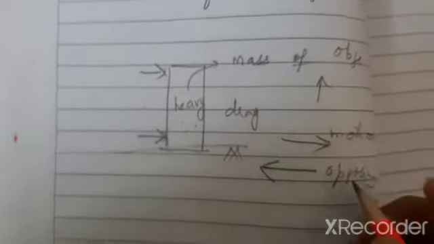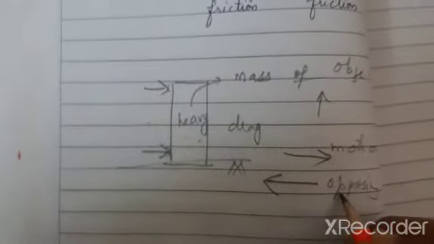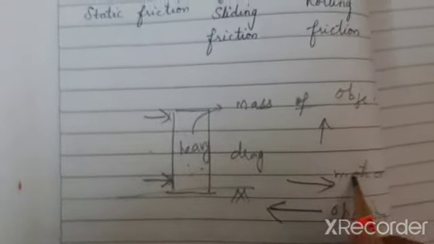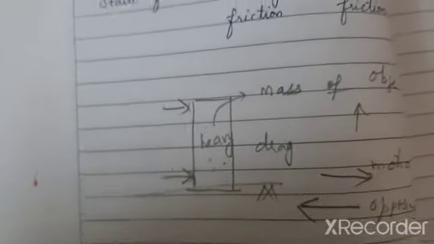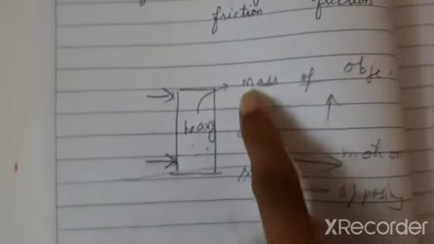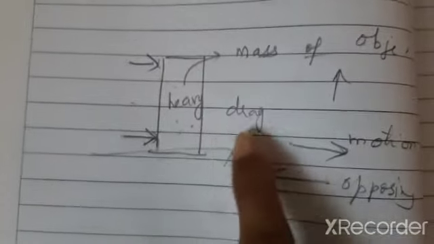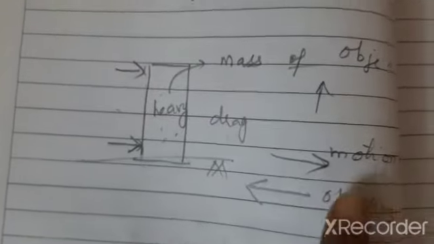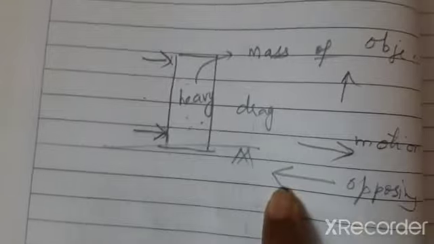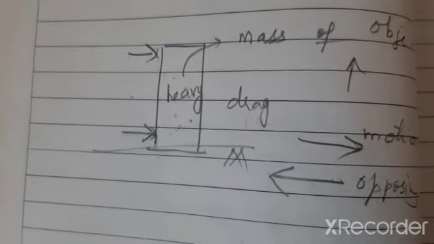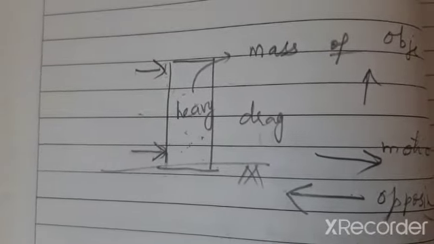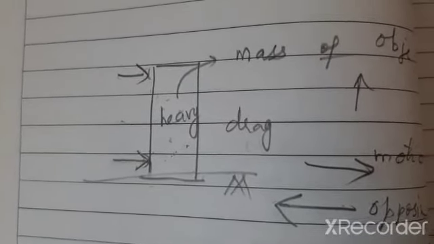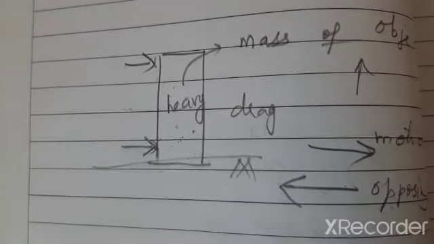So that is what I meant, that the frictional force is opposite to the direction of motion. Clear? So, if the mass is high, the friction is also high, and since the friction is acting in the opposite direction, it is difficult for me to drag a heavy mass object. So how do I overcome that situation?